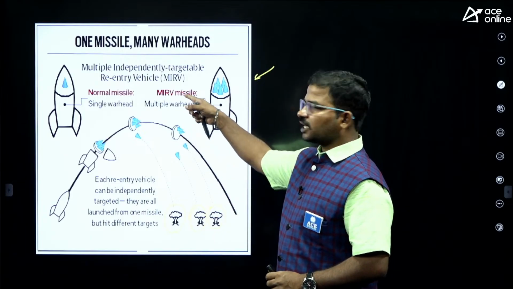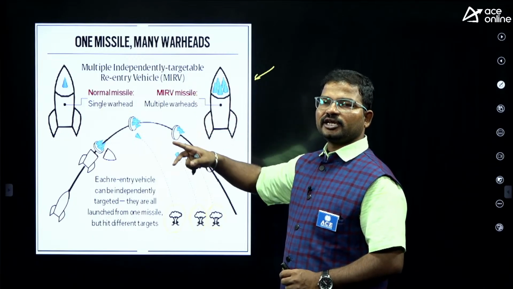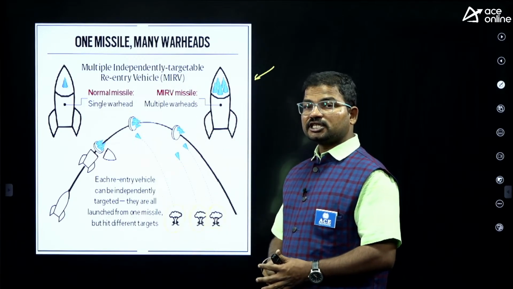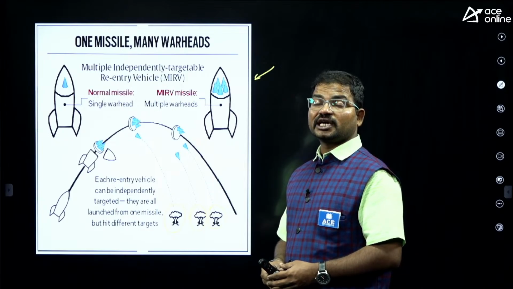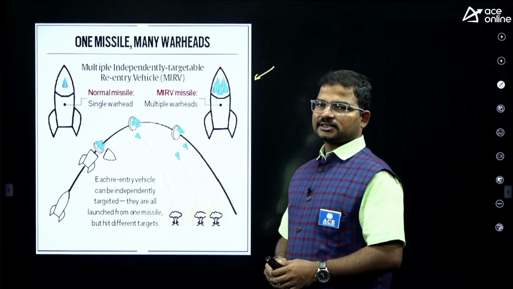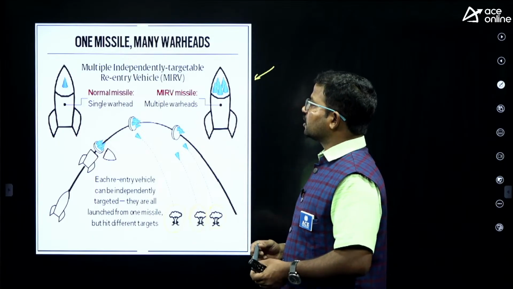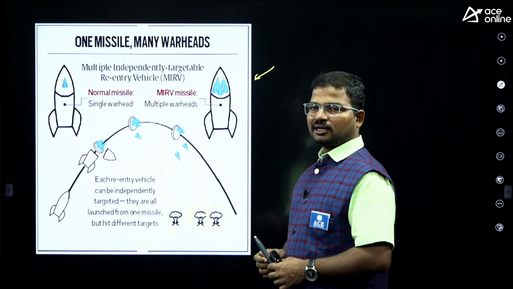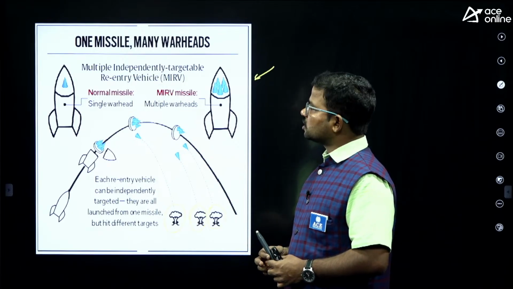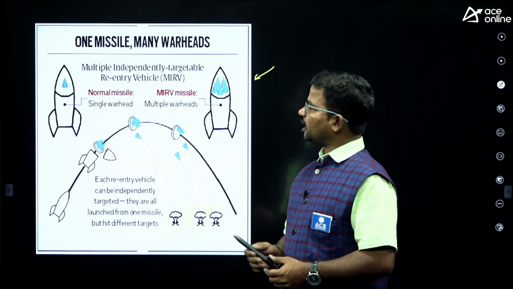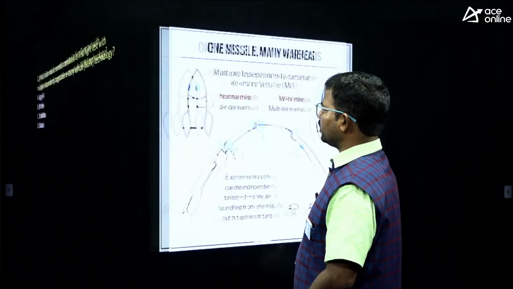By using this kind of technology, at a time we can officially hit 6 targets. Unofficially we can hit around 10 to 12 targets. So that is the capacity of this Agni 5, with the latest MIRV technology, multiple independently targetable re-entry vehicle.